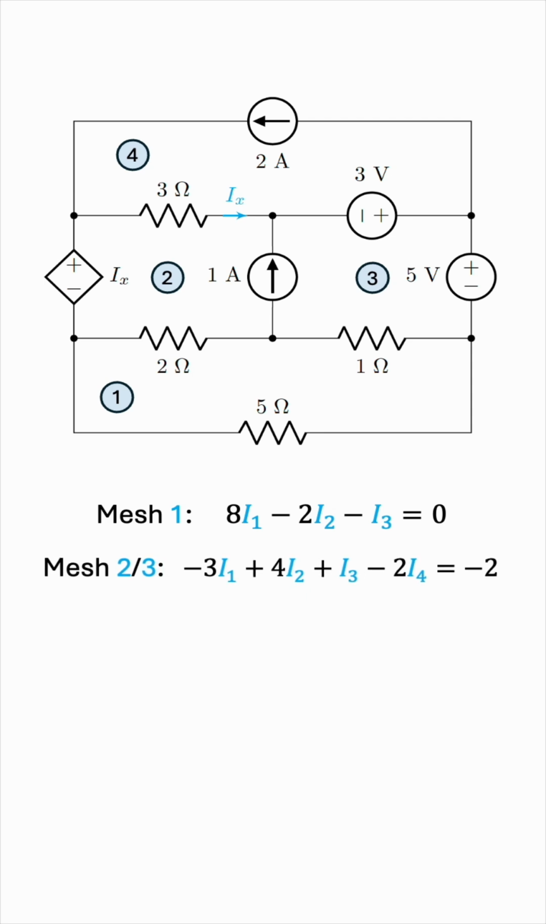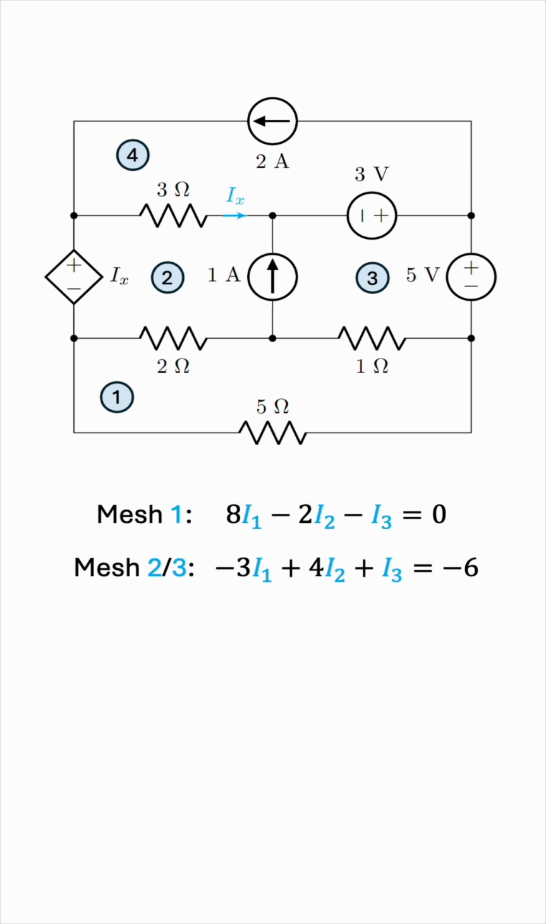But we can simplify this further because I4 is clearly negative 2 amperes. Negative because it's the clockwise direction, remember, which is opposite to the direction of the 2 ampere source at the top of the circuit. If we replace I4 by negative 2, we get the following modified equation for the supermesh 2, 3.